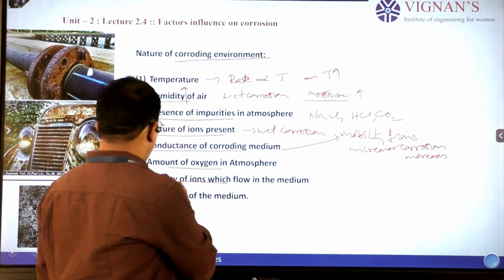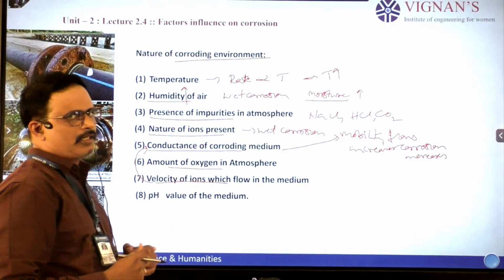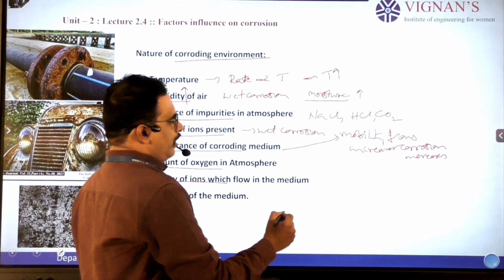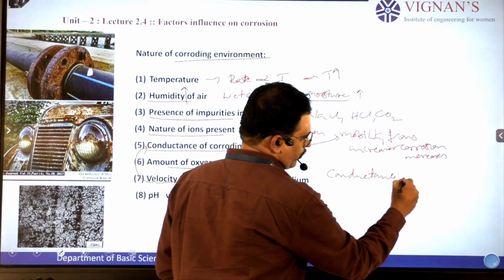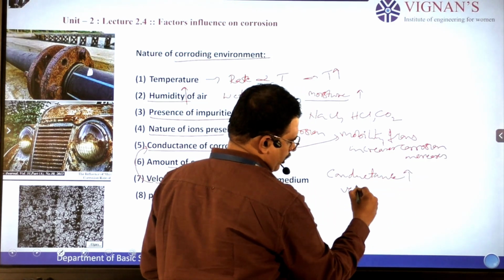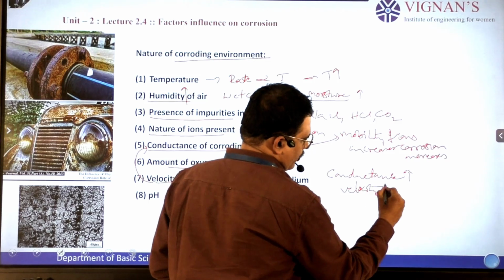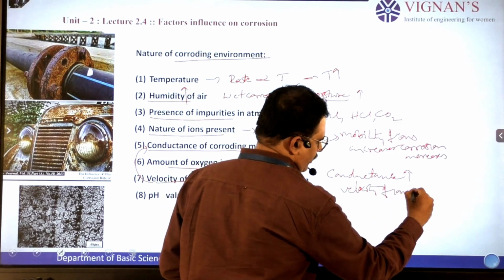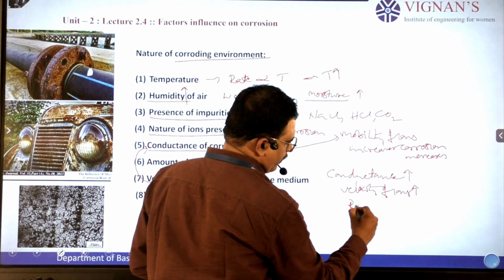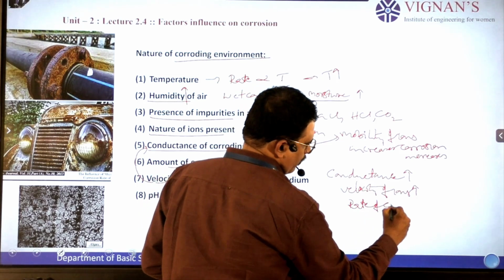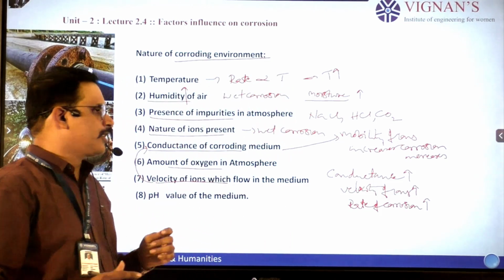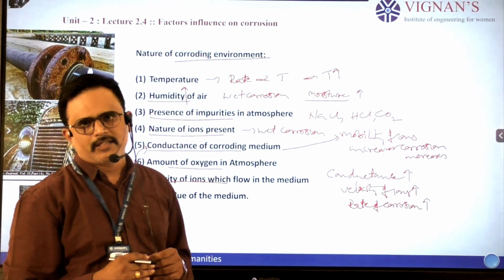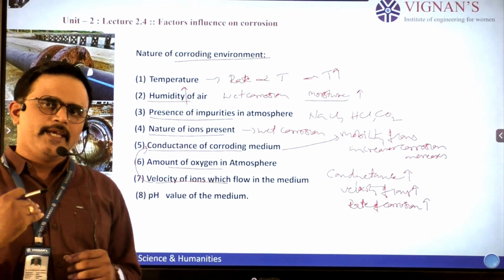This point is interlinked with the conductance of the corroding medium. If the conductance of a solution is more, the velocity of ions also increases. When both increase, the rate of corrosion increases, so the velocity of ions in the flow of a conducting or corroding medium also increases the rate of corrosion.